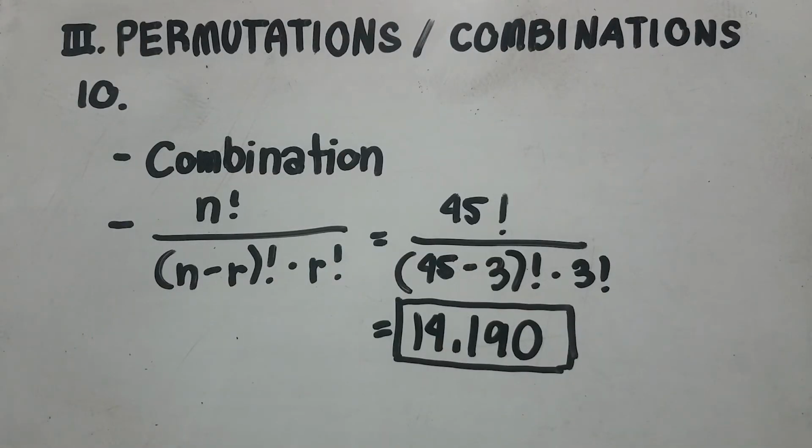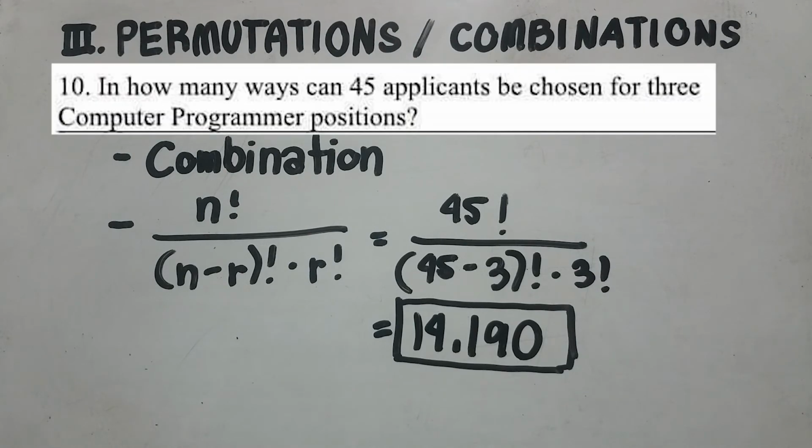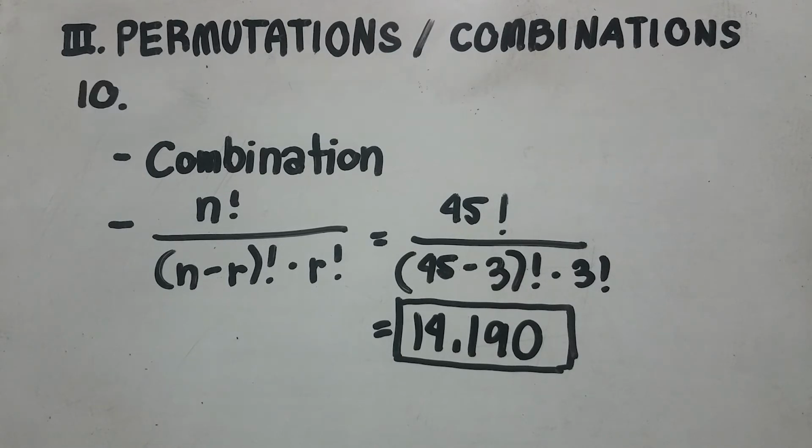Question number 10 is, in how many ways can 45 applicants be chosen for 3 computer programmer positions?